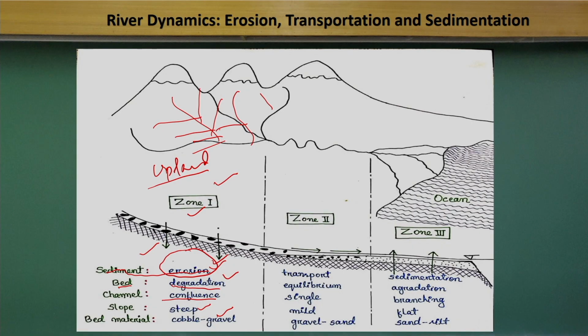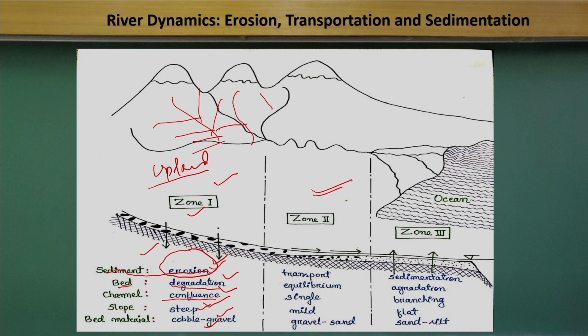So in Zone 1, the upland area, the source of water and sediments, the dominant process is erosion. The river bed will be in a degradation status, the channels are confluencing with each other, the slope will be steep, and bed materials are more often gravel. The size of the bed material is much larger as compared to the next zone.